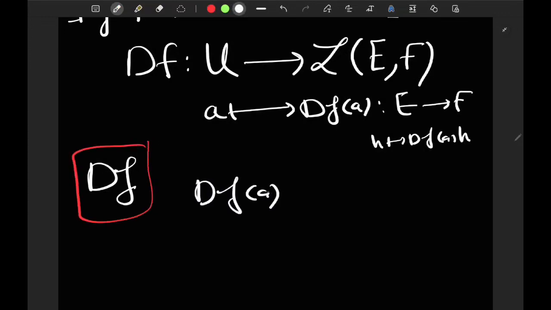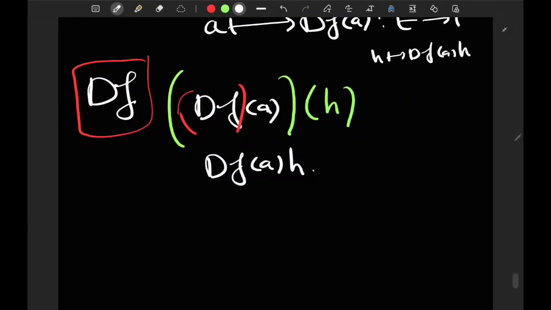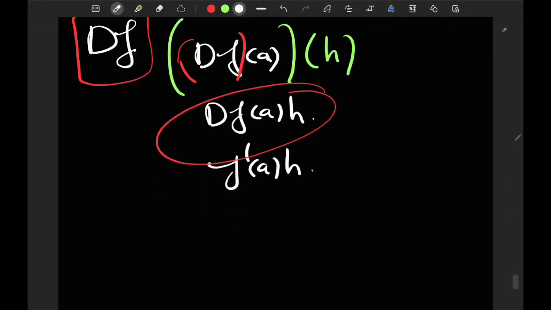df of a is the differential of f at a, which is itself a map, which, if I want to write things super neatly, I would say df as a map is applied to a, and then this thing is a map which is applied to h. But of course, this makes my life super miserable. So I'm just going to be writing df of a h. The notation used in the book of Cartan is f prime of a h. This is the one I'm going to be using, df of a multiplied by h, where it's understood that multiplication is applying the map df of a to the vector h.